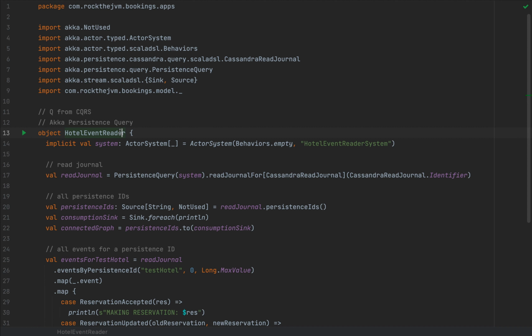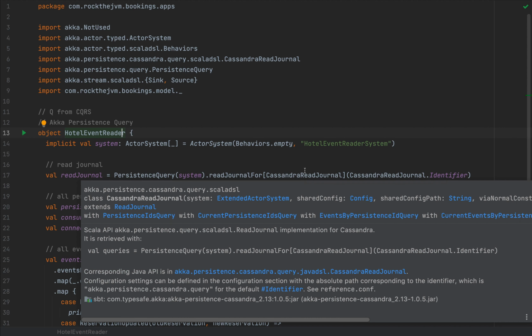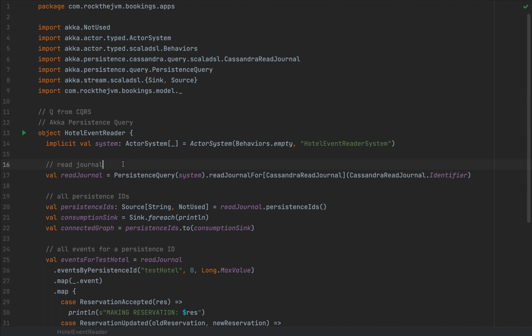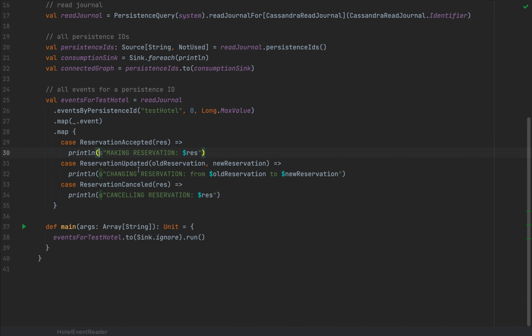For instance, this particular application might be specific to this hotel. So we might want to block the calendar days for which a room is booked, or store the reservations by guest for easier queries, and so on. So notice that everything that we might want to write into Cassandra is for its own internal purposes. We might as well write to a whole new different persistent store, but why use a different persistent store when we have Cassandra already? So whatever this application may end up writing to Cassandra, it's for its own internal read model.